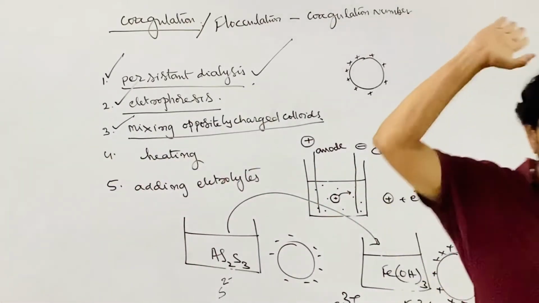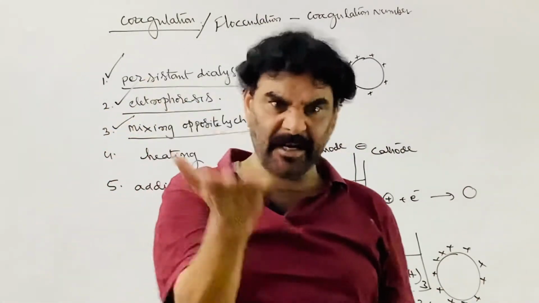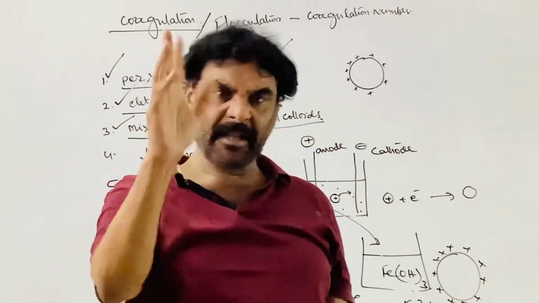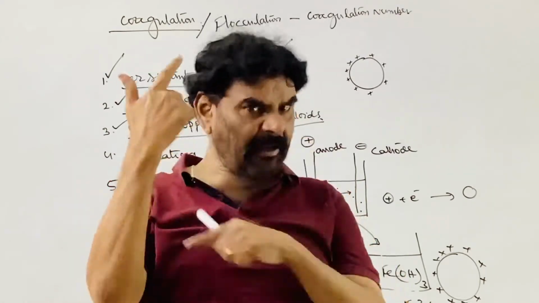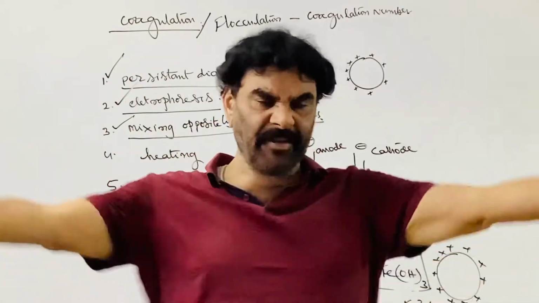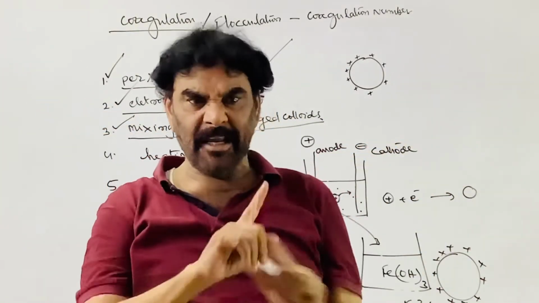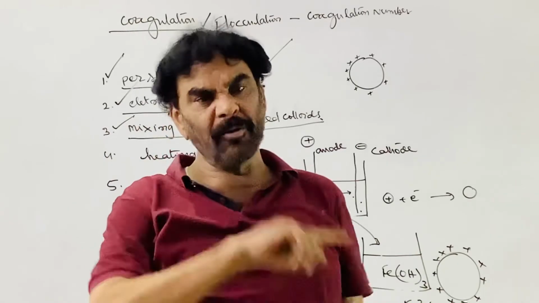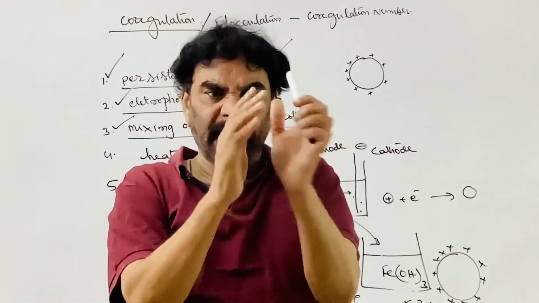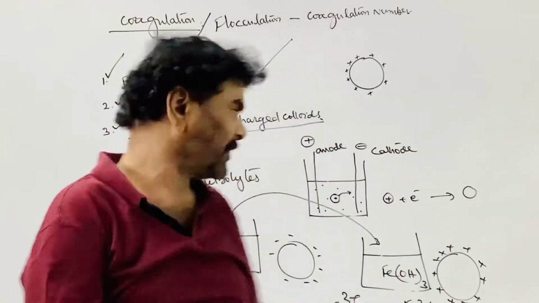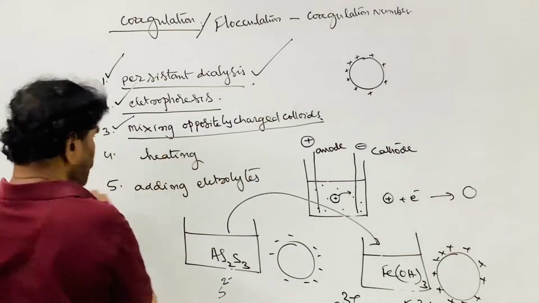The clouds are a colloidal system. Air is the dispersion medium, and water droplets are the dispersed phase. The clouds have a charge. If oppositely charged clouds come closer to each other, what happens? Neutralization takes place, they lose their charge, and the droplets combine and convert into rain. So this is one way of mixing oppositely charged colloids.